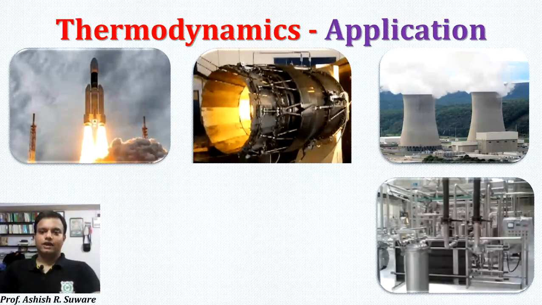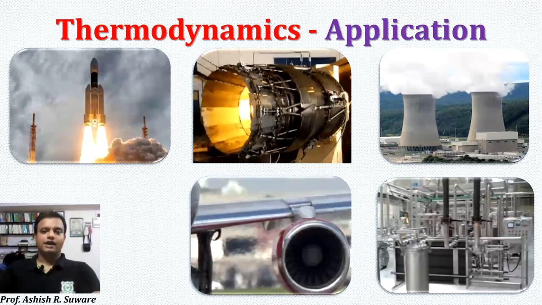Next, you can take this as chemical factory or milk dairy. In milk dairy, we have to pasteurize milk, we have to freeze that milk to store it for longer period. So for that, we require heat to be removed from that milk or heat to be supplied to that milk. So heat transfer is there. So again, it is application of thermodynamics.